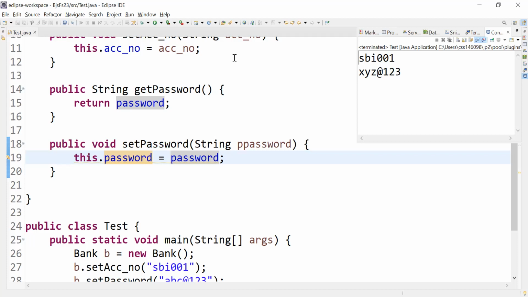Okay, next point, you write down: if any variable is associated with the this keyword, then such a variable is considered as an instance variable. Got the clarity? Okay, now copy this program again.